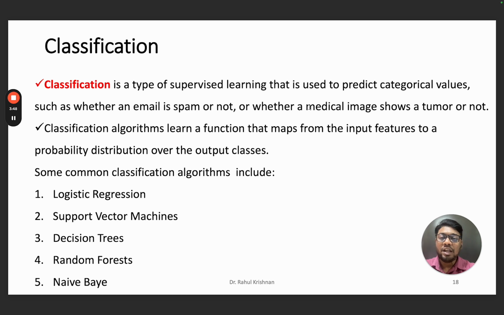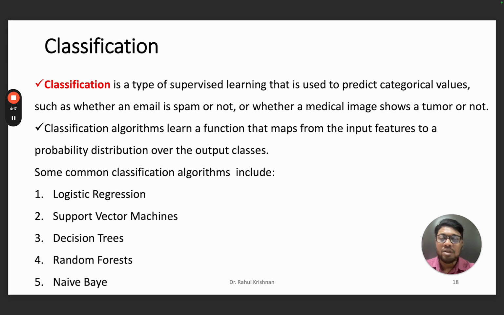Now we will deal with the next category of supervised machine learning, that is classification. So what is classification? Classification is a type of supervised machine learning that is basically used to predict a categorical value. In the previous case, your regression problem, we are going to predict integer or continuous values, but here we are going to predict the categorical value.